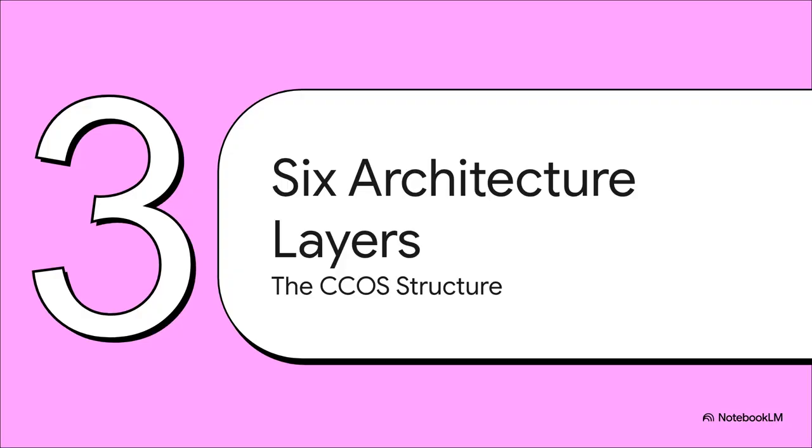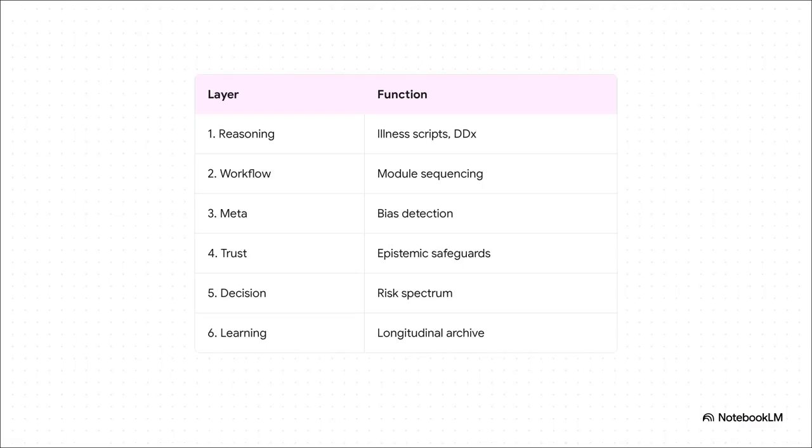Let's move to Section 3 and see how this builds. The 6 architectural layers. So, we understand the philosophy, but how does this actually function under the hood? Well, it breaks down into an anatomy of 6 sequential layers. It starts at layer 1 with surface-level clinical reasoning, so things like building differential diagnoses and utilizing Bayesian inference.